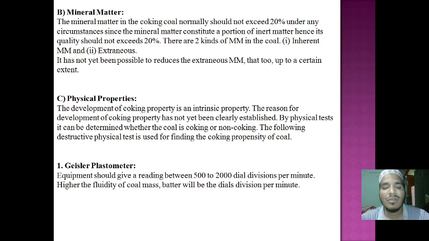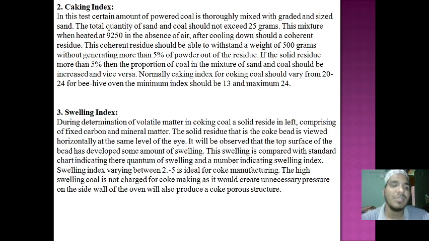Here the rating of the equipment is 500 to 2000 dial divisions per minute. In this range we can find the physical properties of coal.